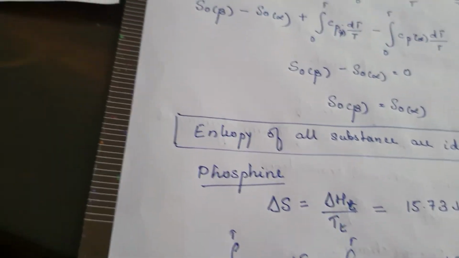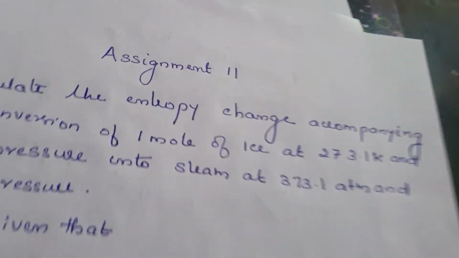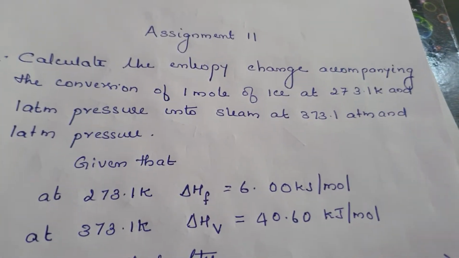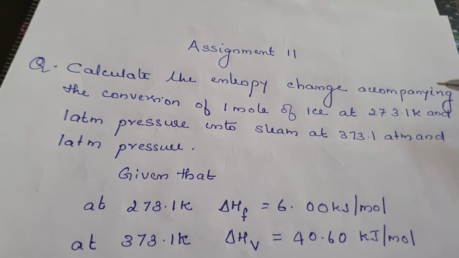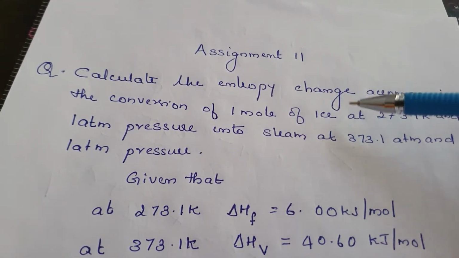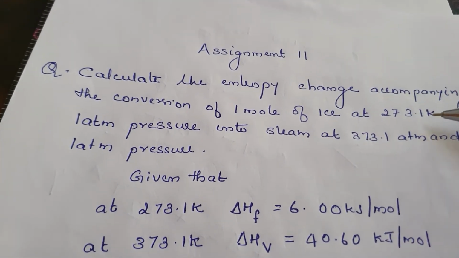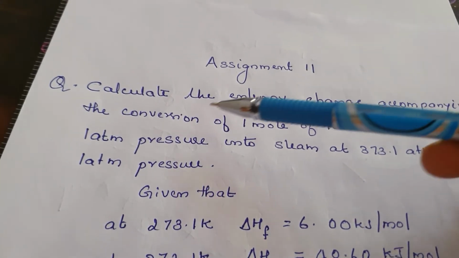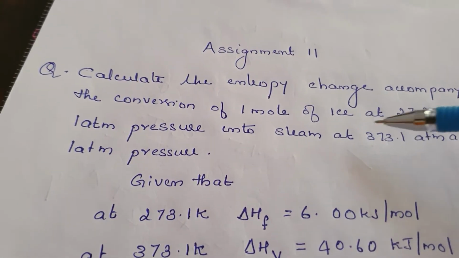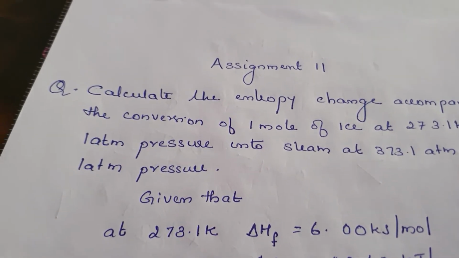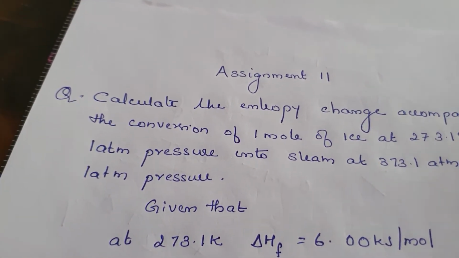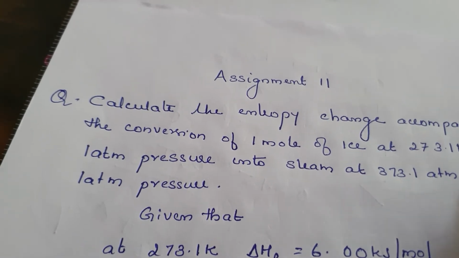Now I'll go to yesterday's assignment problem. What was the assignment problem? I gave one problem: calculate the entropy change accompanying the conversion of 1 mole of ice at 273.1 Kelvin and 1 atmosphere pressure into steam at 373.1 Kelvin and 1 atmosphere.